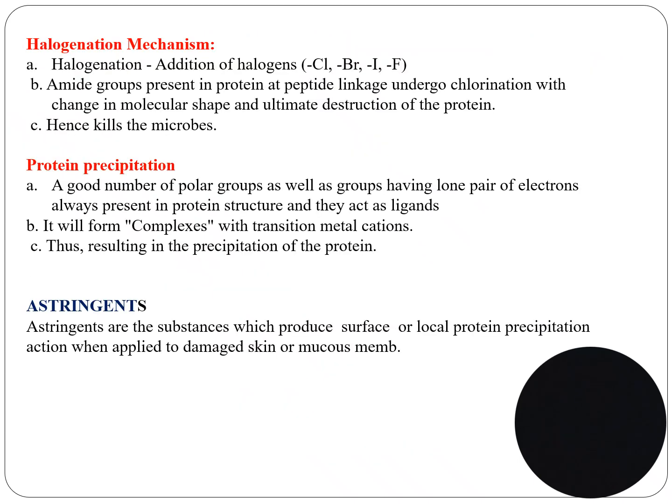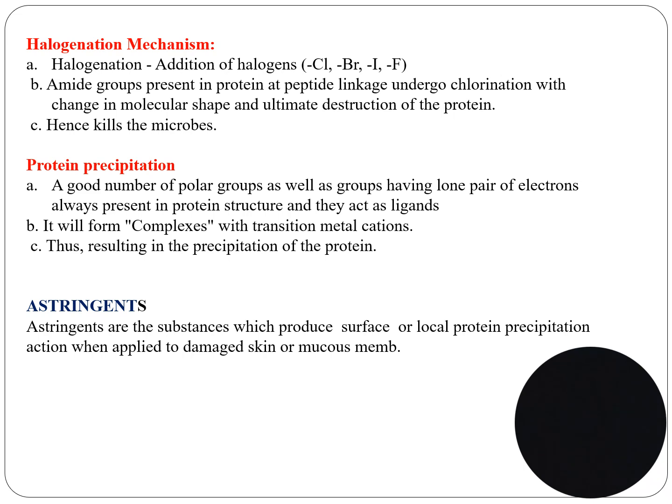Halogenation mechanism: addition of halogens, that is chlorine, bromine, iodine and fluorine. Amide groups present in protein at peptide linkage undergo chlorination with change in molecular shape and ultimate destruction of the protein. Hence it kills the microbe.